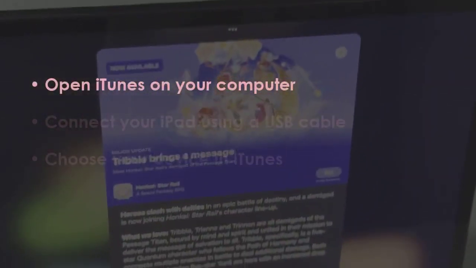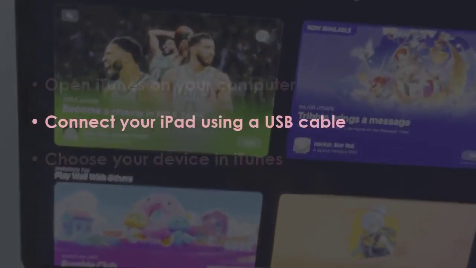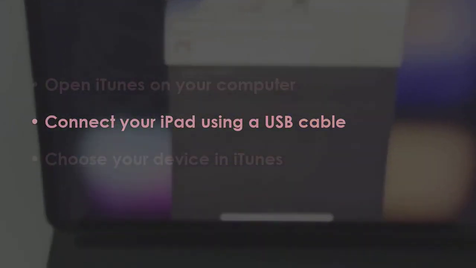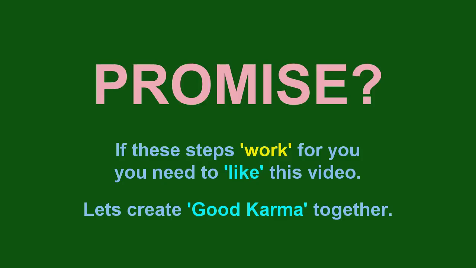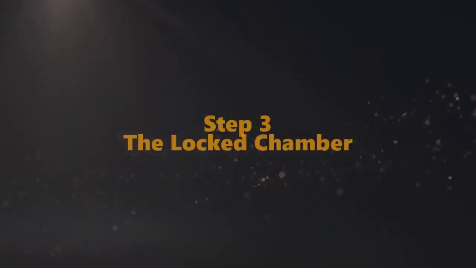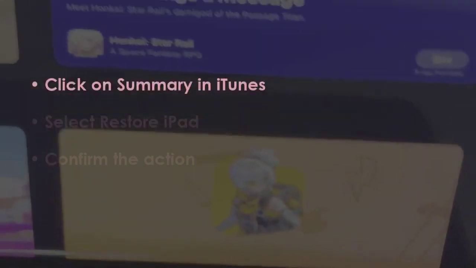In the next step, launch iTunes on your PC. Now, link your iPad with a USB cable. Later, pick your device in iTunes. In the next step, tap on Summary in iTunes. Then choose Restore iPad. Next, approve the request.